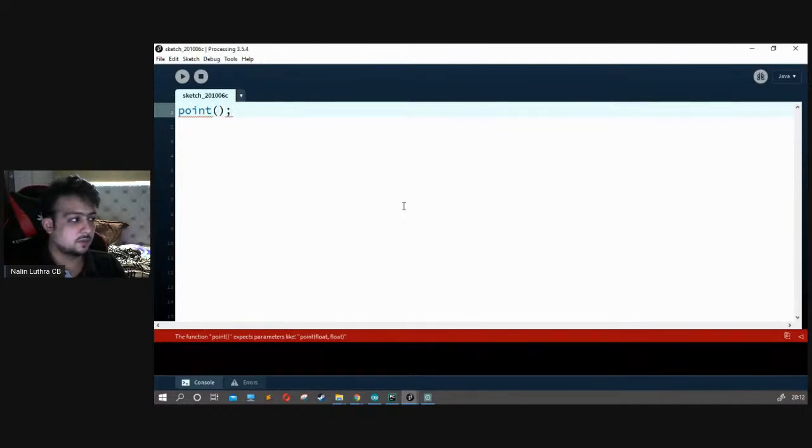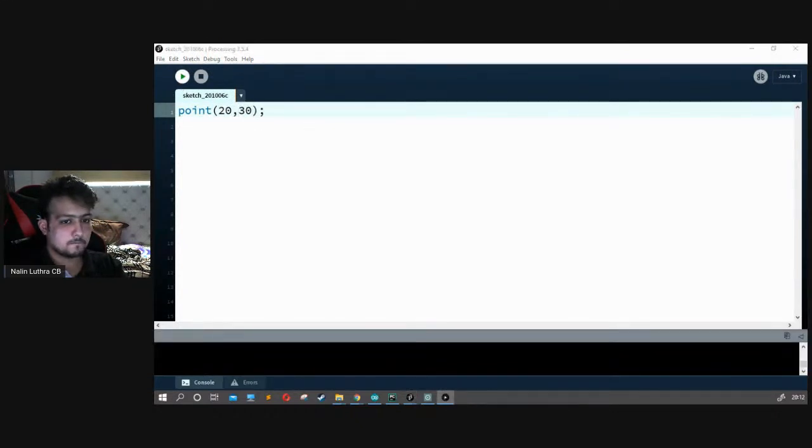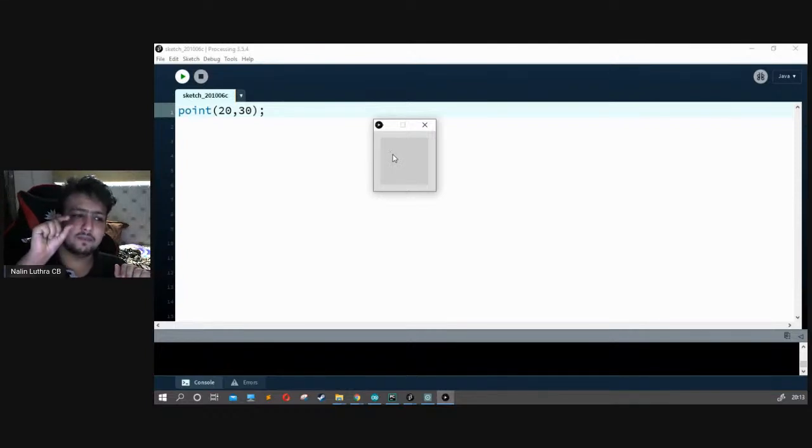This software is based on Java. Everything you write, the problems it's looking at come up exactly down below. It's showing point, expected a parameter. So we are writing the parameter all together. I've already told you about x and y. So let's make a point of, let's say, 20, 30, and we call it play. All right, this is what I got. I don't know if you guys can see it or not, but there is a point, an extremely small point.